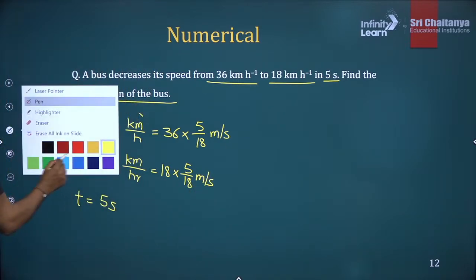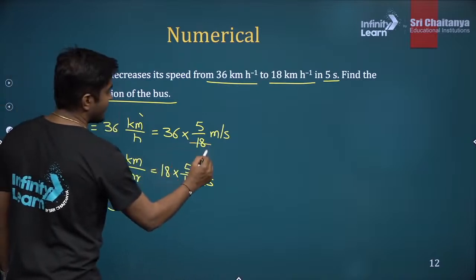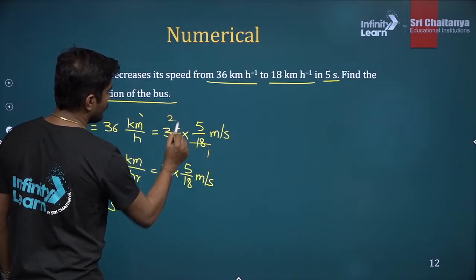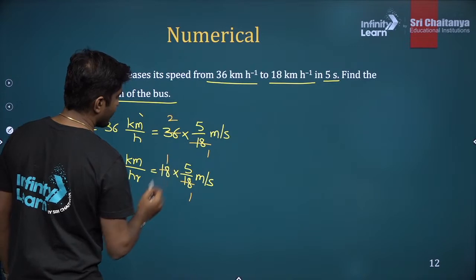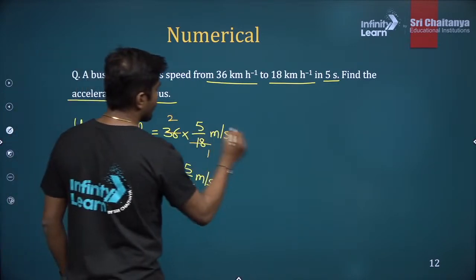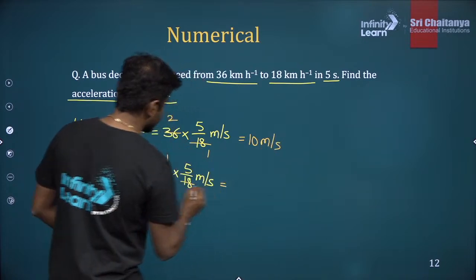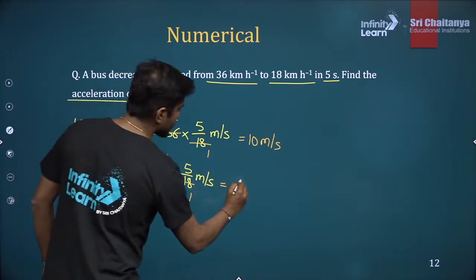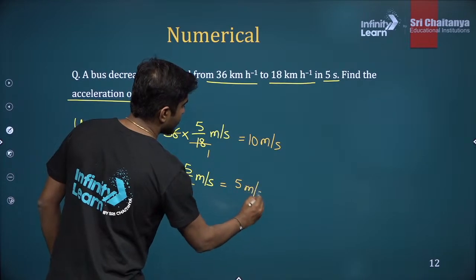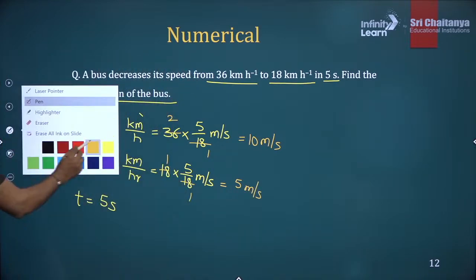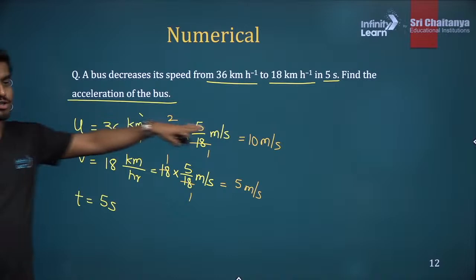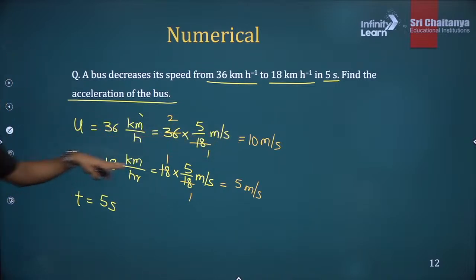Now we need to simplify. This is 18 into 1, 18 into 2. So 2 into 5 is 10 meters per second, and 1 into 5 is 5 meters per second. So we know the initial velocity as 10, final velocity as 5, and there is a time.